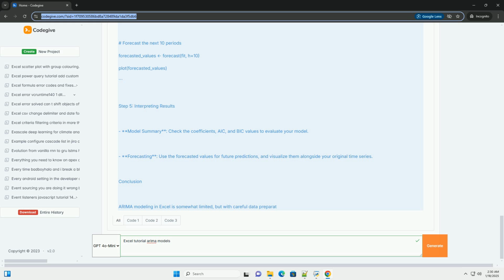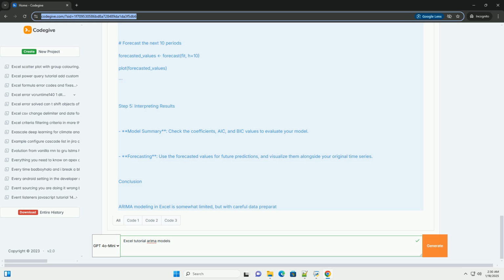Step 5. Interpreting results. Model summary. Check the coefficients, AIC, and BIC values to evaluate your model. Forecasting. Use the forecasted values for future predictions, and visualize them alongside your original time series.